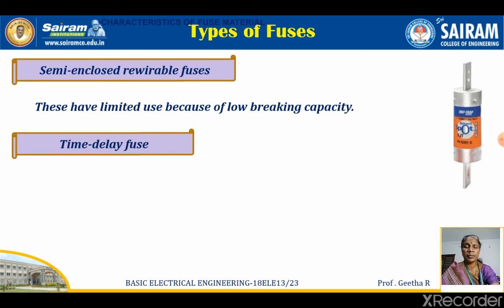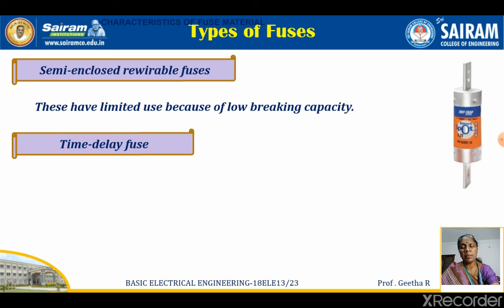Time delay fuse. What is the time delay fuse? Whenever the current through the circuit exceeds the rated current, or exceeds the fusing current, the fuse will be broken. For some circuits, a sudden increase in the current occurs for a very small time period.